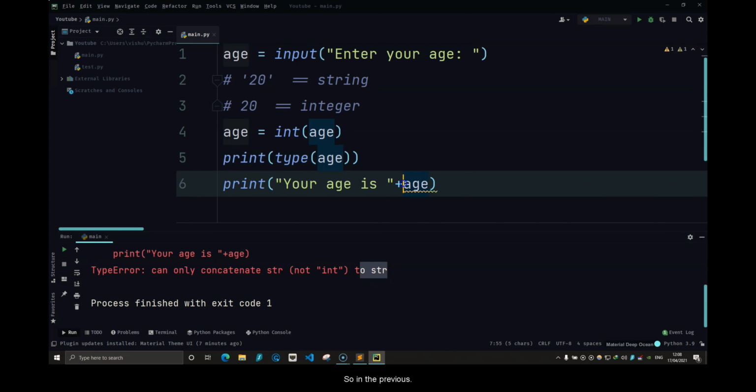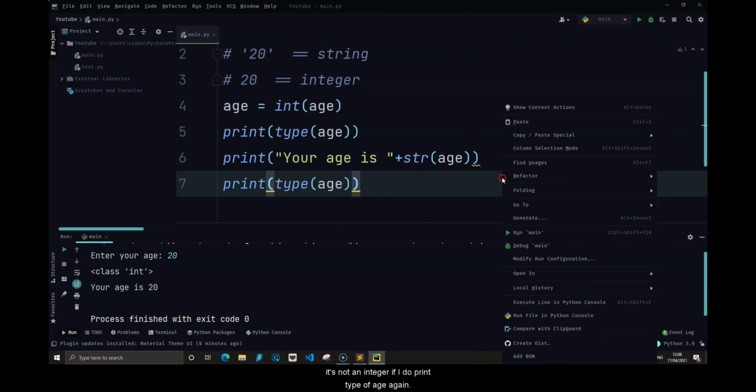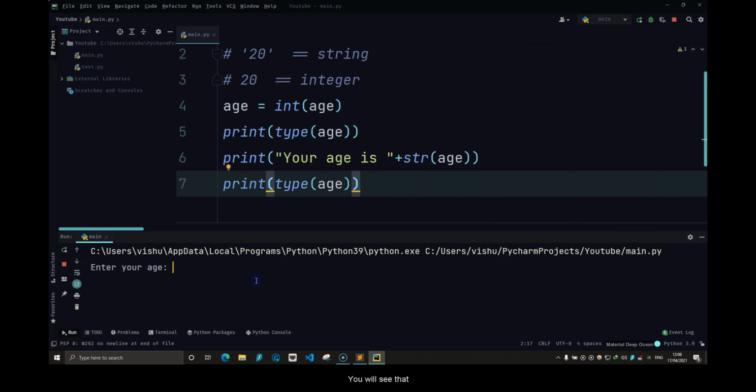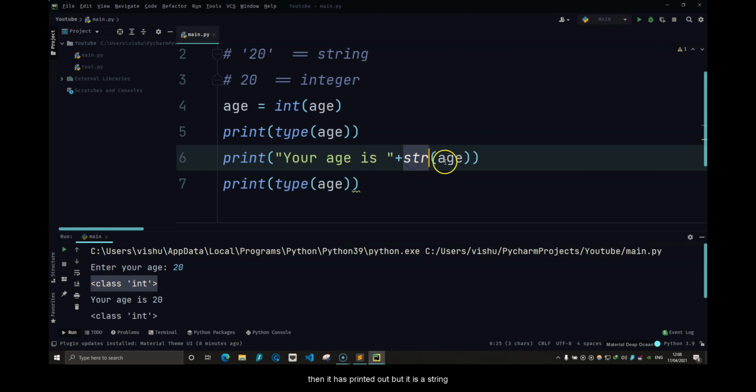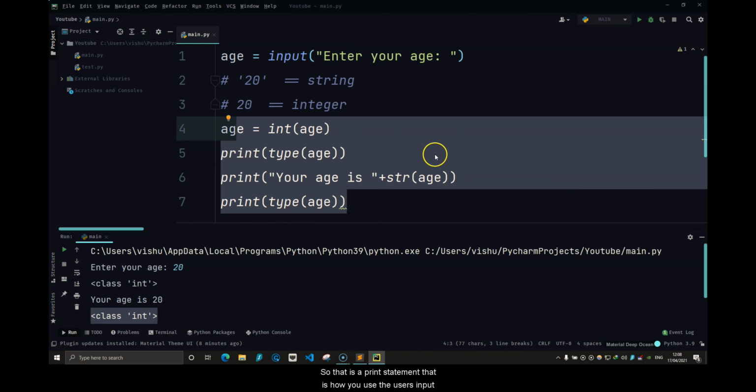So in the previous print statements, I had to convert this back to a string to add it over here. If I do this now, it will print it out, but it has printed because it's a string over here. It's not an integer. If I do print type of age again, you will see that the first one is integer, then it has printed out, but it is a string of age, and then it has again picked up the original value, which is integer. So that is the print statement. That is how you use the user's input.